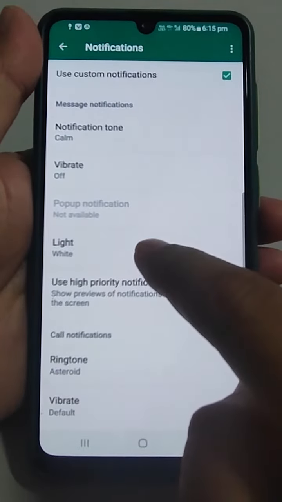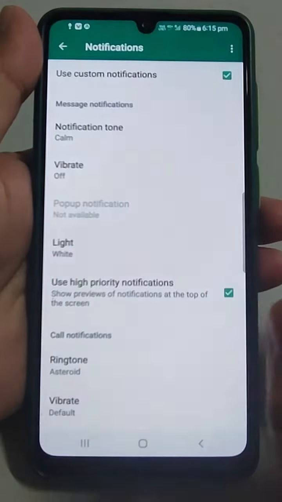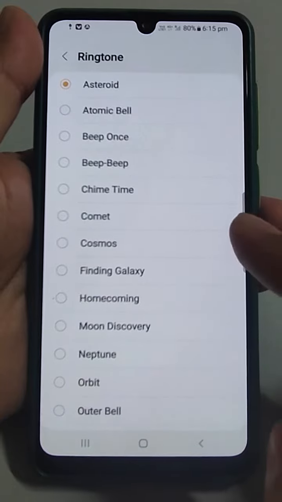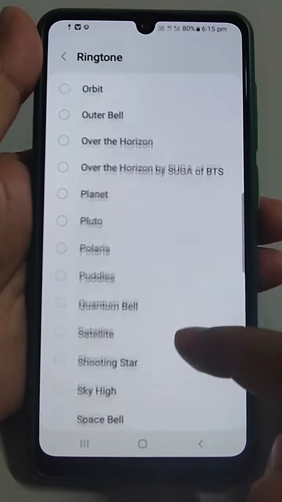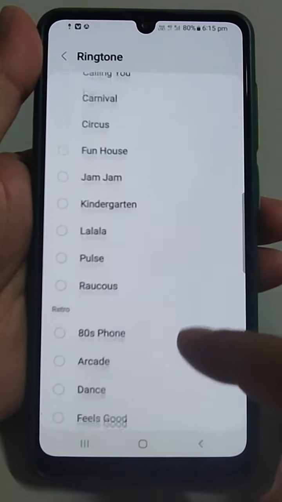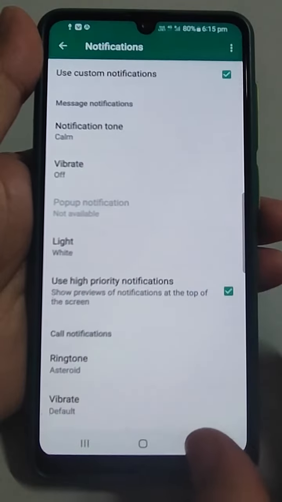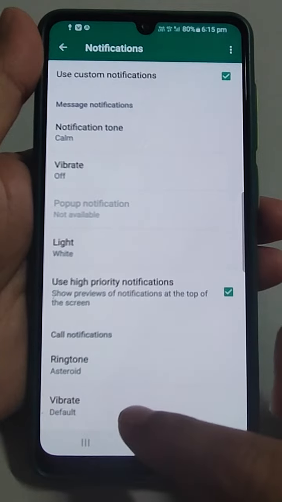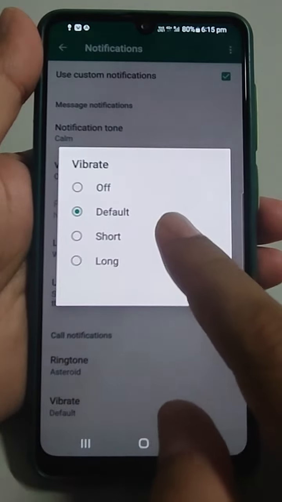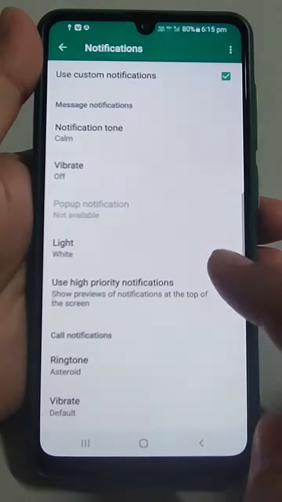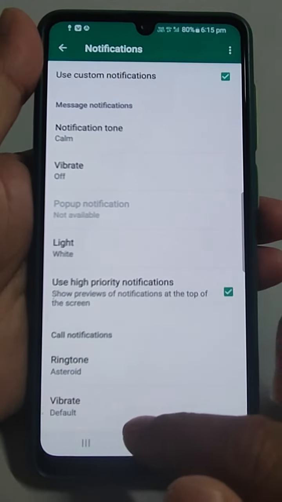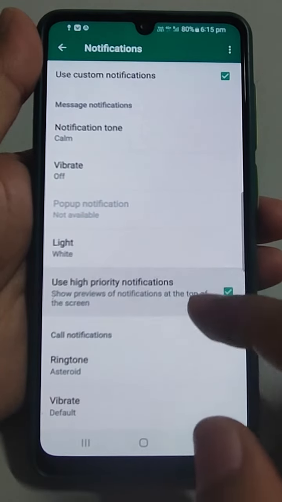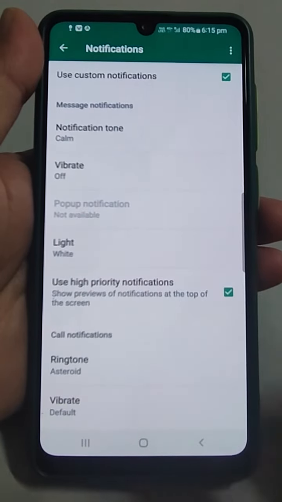I have selected off. Then the light, what you want to see as the notification backlight, and the ringtone. If that person is calling you, these are the different ringtones you can select for that particular individual. And when that person is calling, you can choose whether the mobile should vibrate or not. Here you can select from this option. So this is how you can customize your notifications for a particular person.